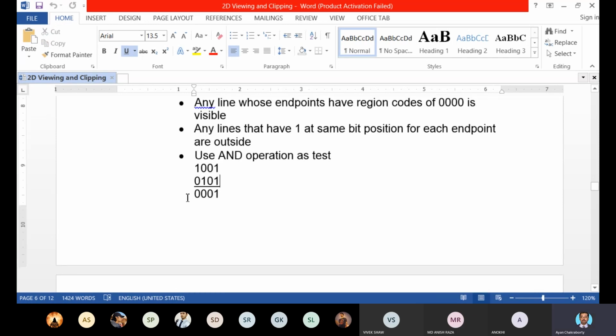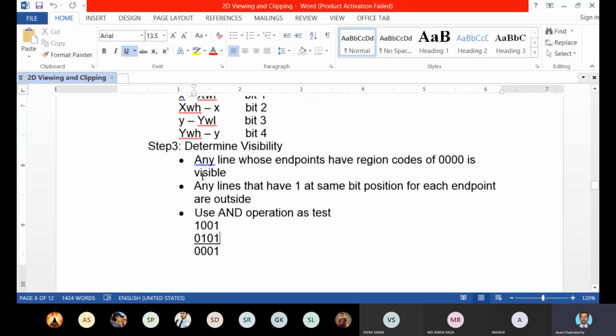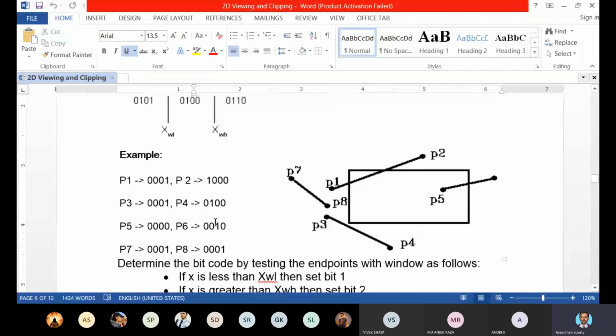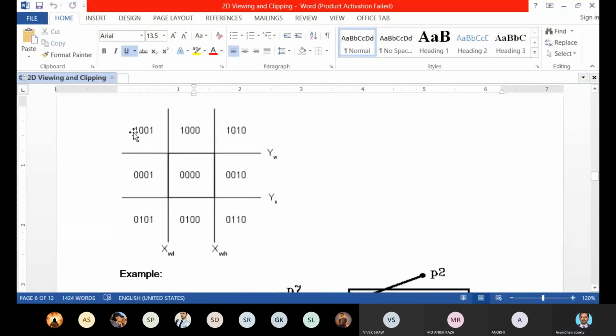You can see here, this logical operation is for the second condition explained here. You see 1001. We have taken any of these two region codes. 1001. This is the region code for 1001. Let's see. 1001 is the region code for the northwest region.